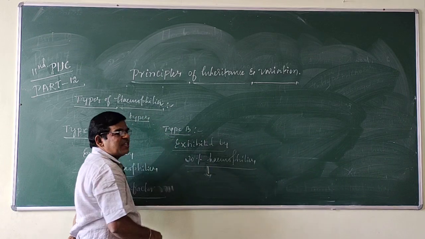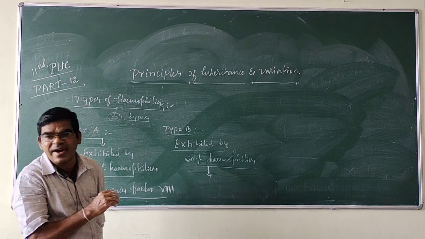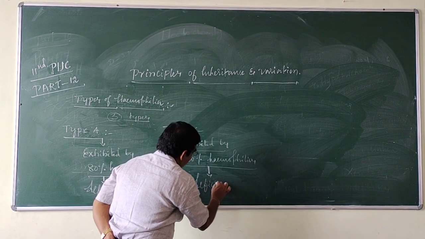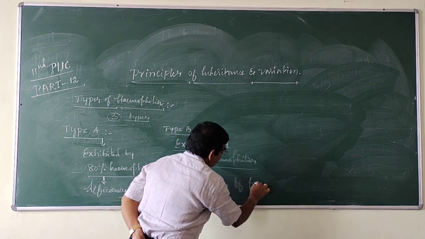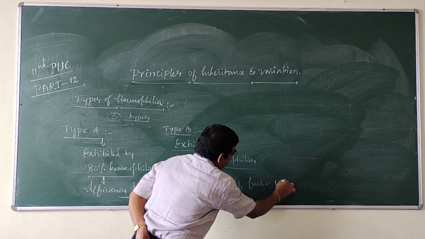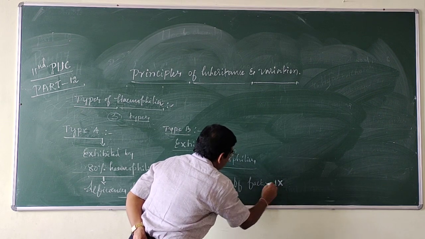It is due to the deficiency of factor 9.